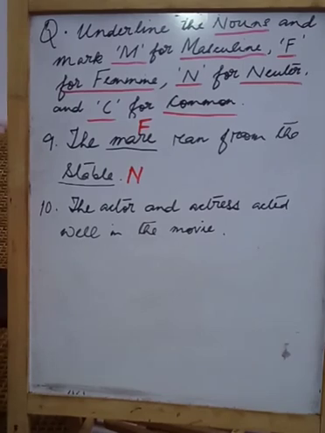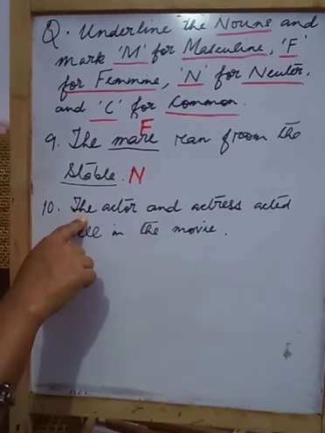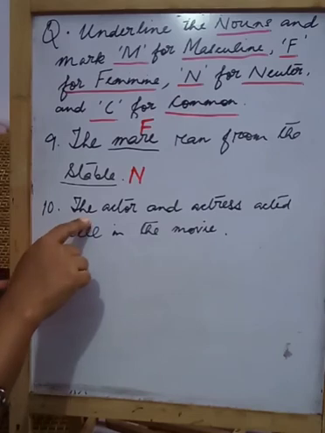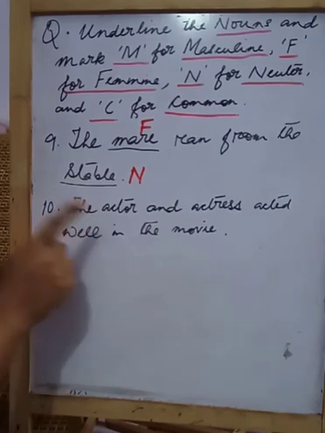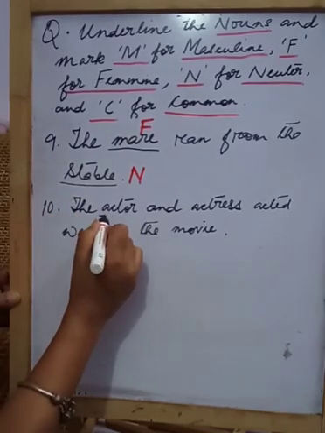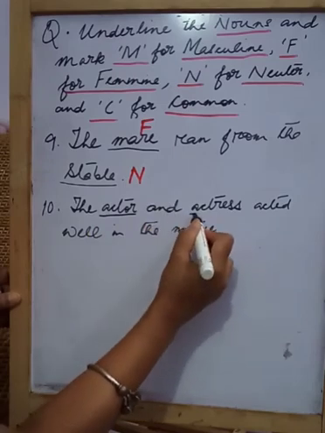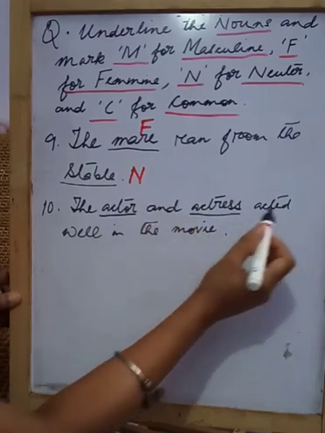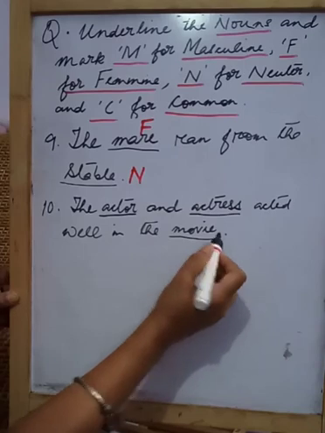Alright. Now here actually the pronunciation of THE will be 'thee', not 'the'. Why? Because A is a vowel. We will learn this thing later on with articles. Alright. So the actor, one noun, and actress, another noun, and acted well in the movie.